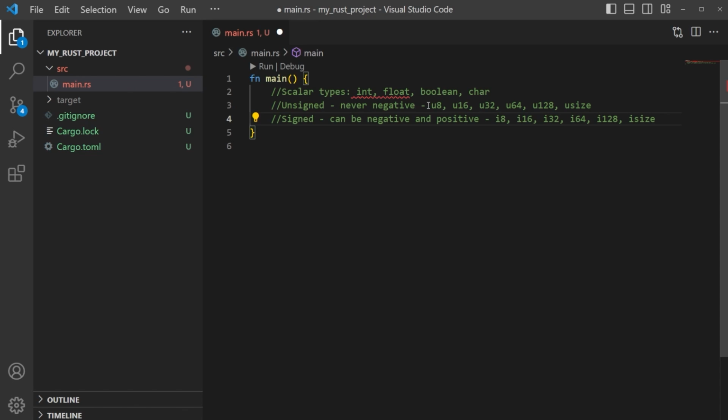So what do these mean? Well, if we break it down, the U is unsigned, quite obviously, and the I is for a signed integer. And we have these numbers afterwards, 8, 16, 32, 64, etc. Well, this is the number of bits. So the higher in bits that you go up, the more data that it can hold. And we can take a look at that here in just a second. But the standard, again, is this I32.